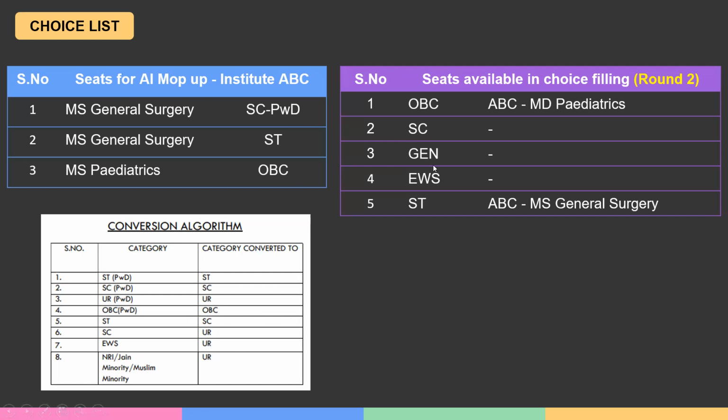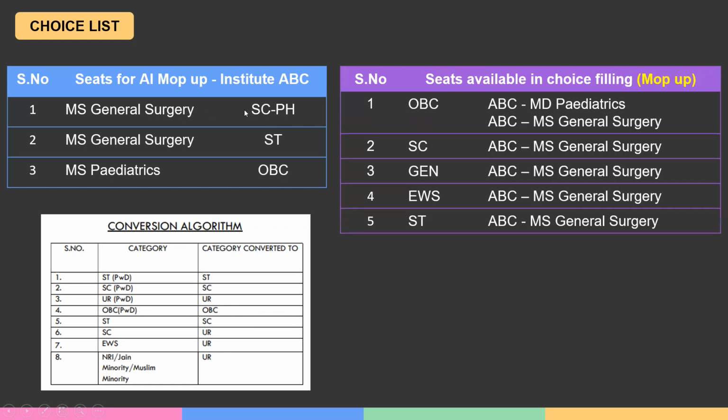Because all candidates are eligible for UR seats, every candidate is eligible for UR seats. These two candidates, or in fact, any candidate should be eligible. Even the OBC candidate may pick up this SC-PWD or ST seat if it gets converted till the end to UR in the last cycle. So, all these candidates should have this MS general surgery choice in their choice list, right? So what you would see is every SC-PWD seat will be available. Even if there is no general seat, this general candidate will see that seat. This EWS candidate will see that seat. This ST candidate, SC candidate will see that seat, and the OBC candidate will see that seat, because all of them are eligible for a UR seat if this seat is converted to UR.